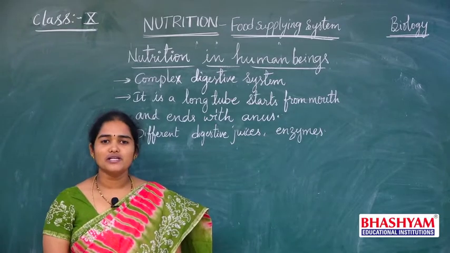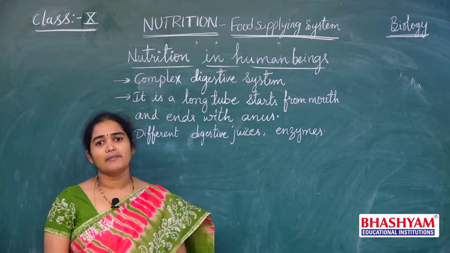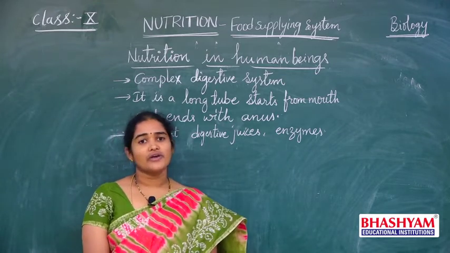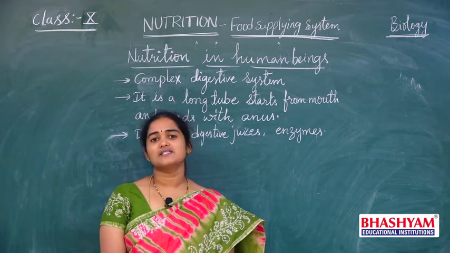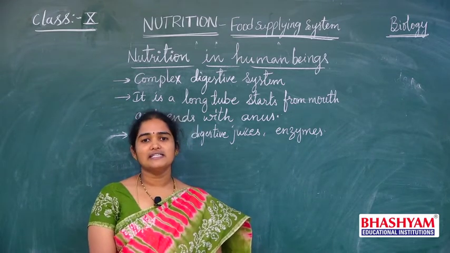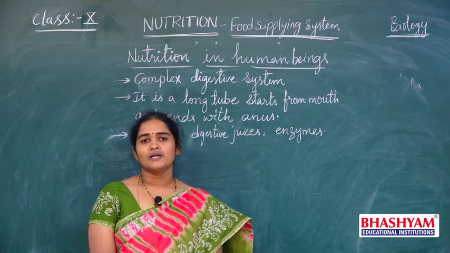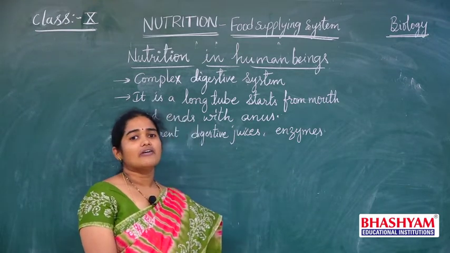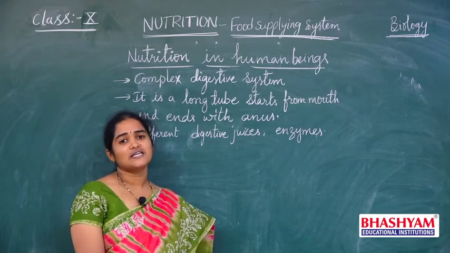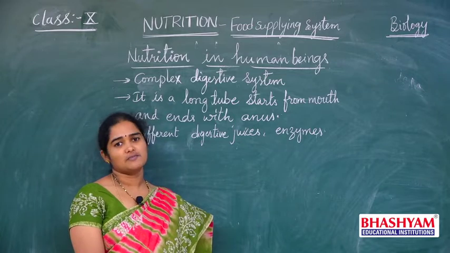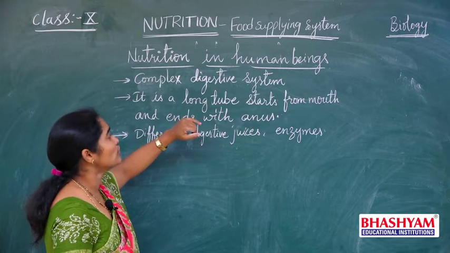Now let us see the nutrition process in human beings. As we know that we are multicellular organisms, we have many organs in our body and we have different systems in our body. So here we can see a complex digestive system in our body, and as our body is complex, all the systems are arranged in a complex manner and work in a complex manner. Now let us see the digestion process or the nutrition in human beings.